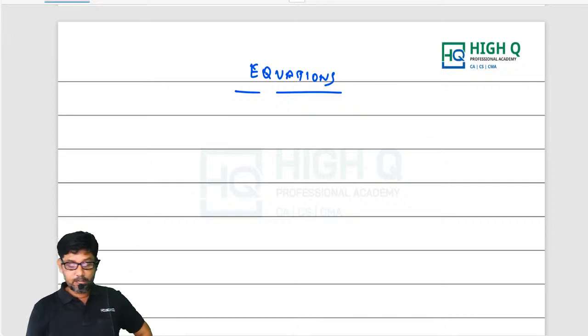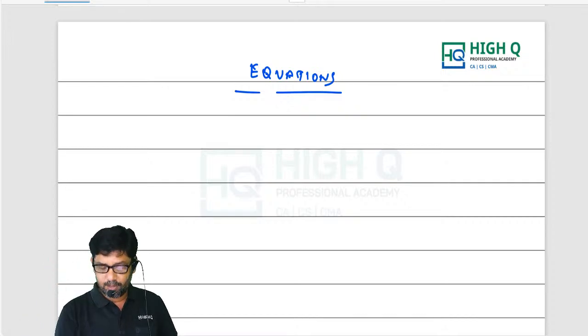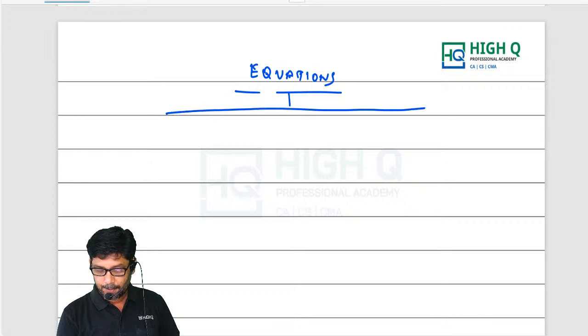Okay. Now listen here. Equations. As far as our syllabus is concerned, we are going to deal with 4 types of equations. What are you going to deal with, my dear? 4 types of equations. One is linear equation.